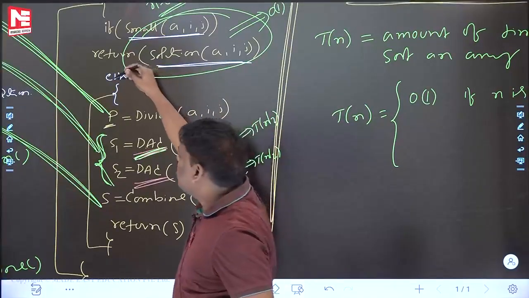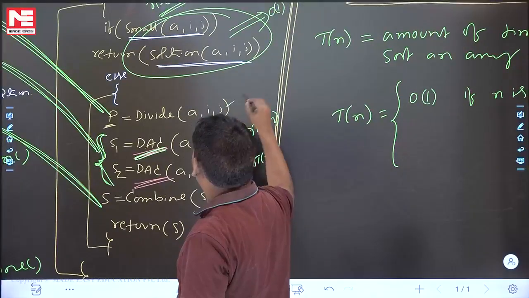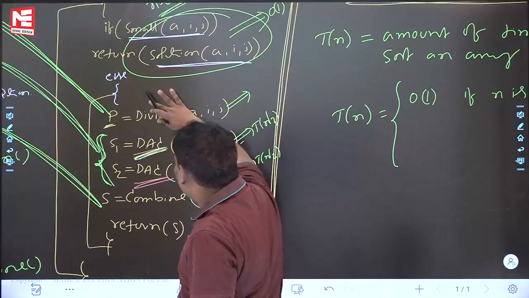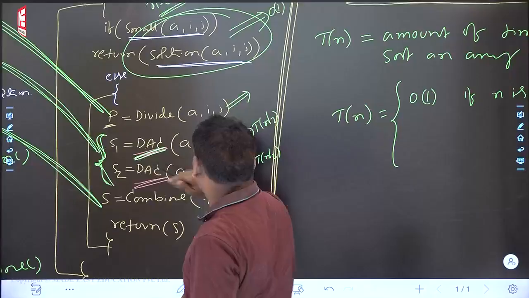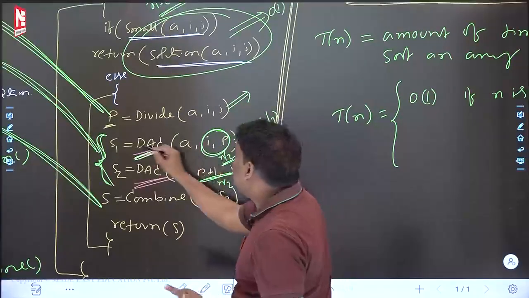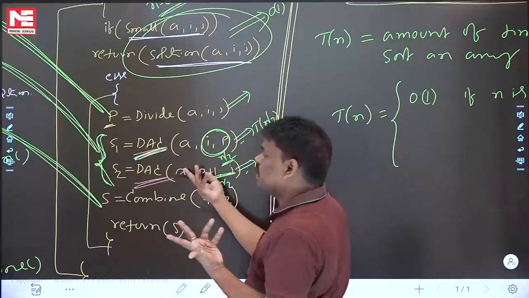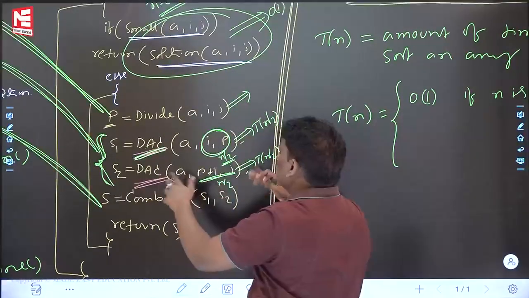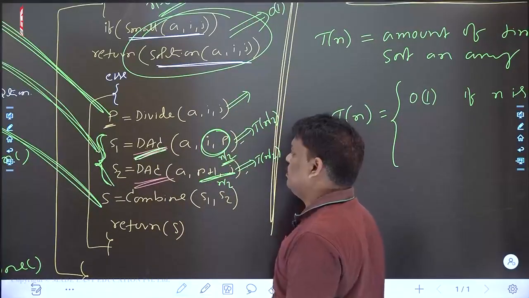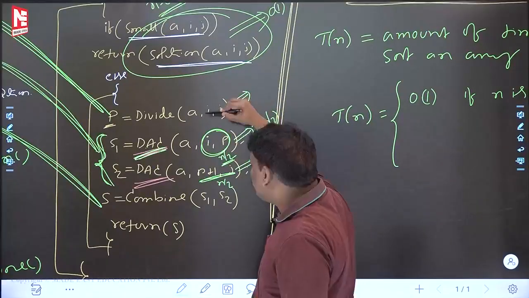As soon as you come to the else, what is the first step? Divide. After divide is over, next one, conquer. Next one, combine. I think conquer is already over. What is the reason? Conquer means recursion, recursion in terms of recursion, T(n) in terms of T(n/2), something like that. Recursion. Divide. Next one, combine.